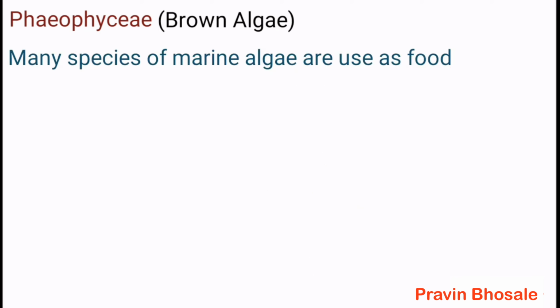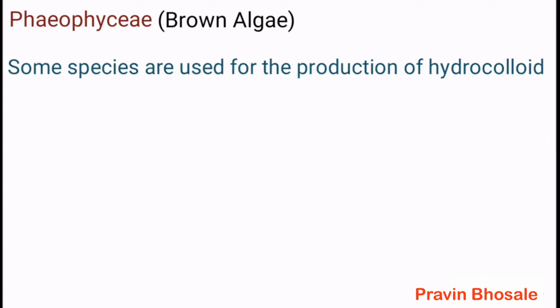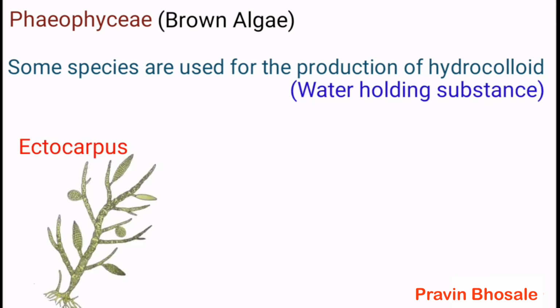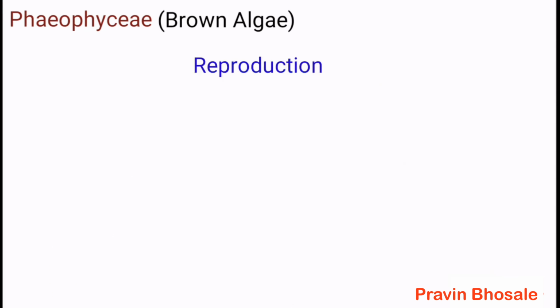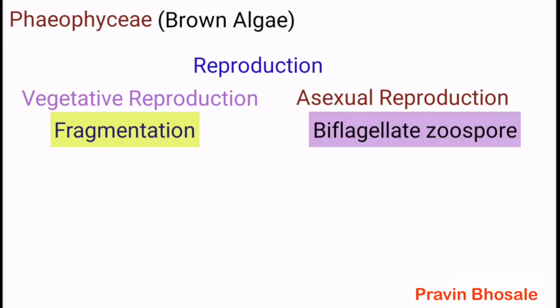Many species of marine algae are used as food, example is Laminaria and Sargassum. Some species are used for the production of hydrocolloids, water-holding substances. Example Ectocarpus, Fucus, etc. Reproduction. Vegetative reproduction takes place by fragmentation. Asexual reproduction takes place by biflagellate zoospores.